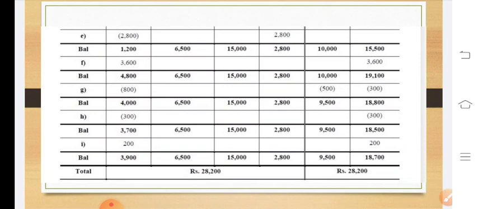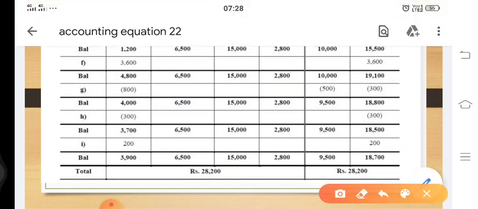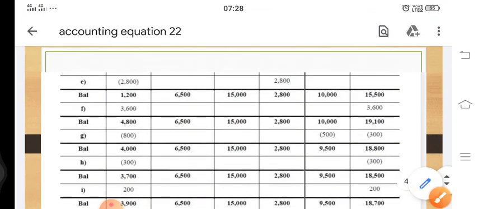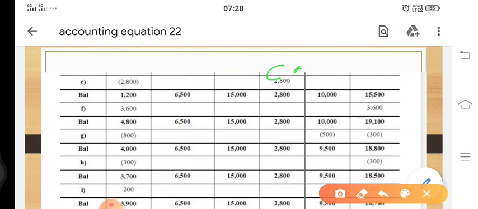So here you can see that we have added to car 2,800 and we have subtracted from cash, because cash is going out. Once we purchased the car, to purchase that car we have to pay cash, and since we paid cash, it is going out and got subtracted.